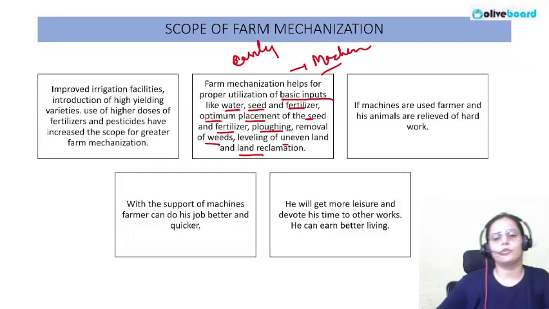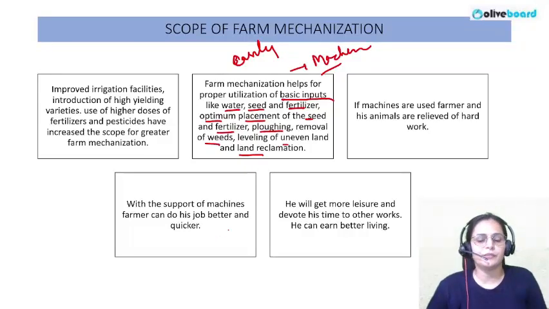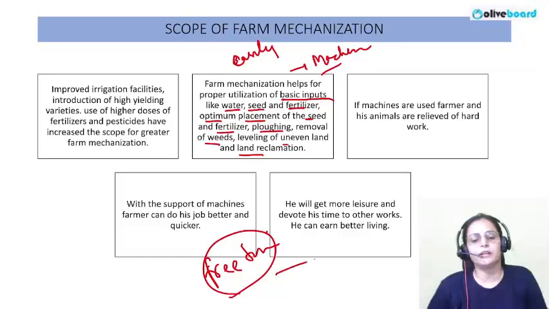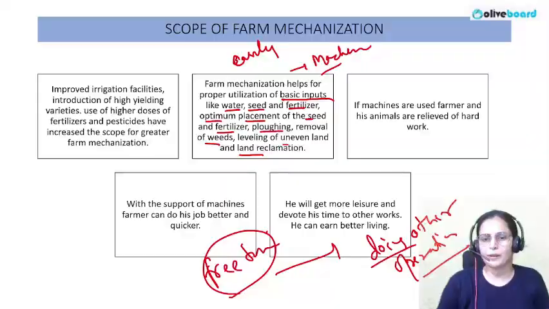With the support of machines, farmers can do their job better and quicker, and whatever free time the farmer has, he can use for doing other operations. That is the advantage the farmer will get by installing machines in his field. So this is all about the scope of farm mechanization.